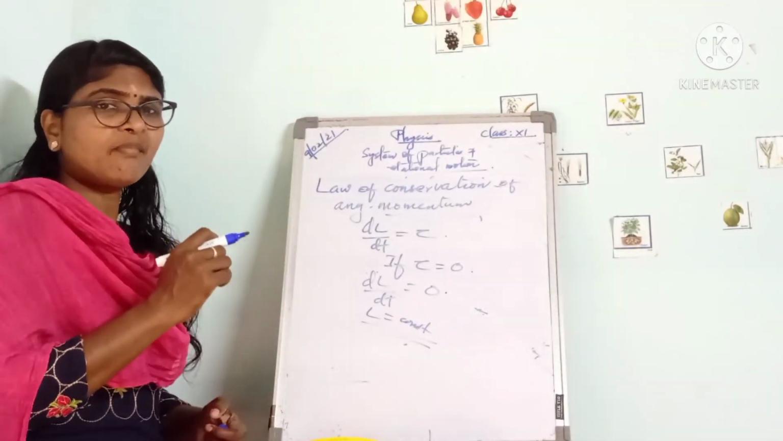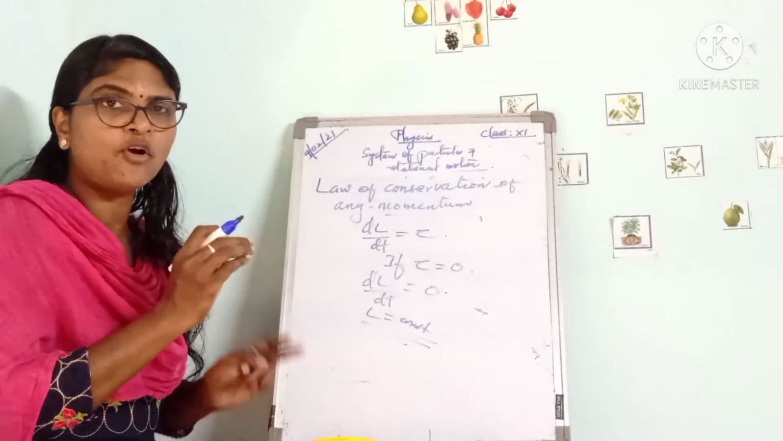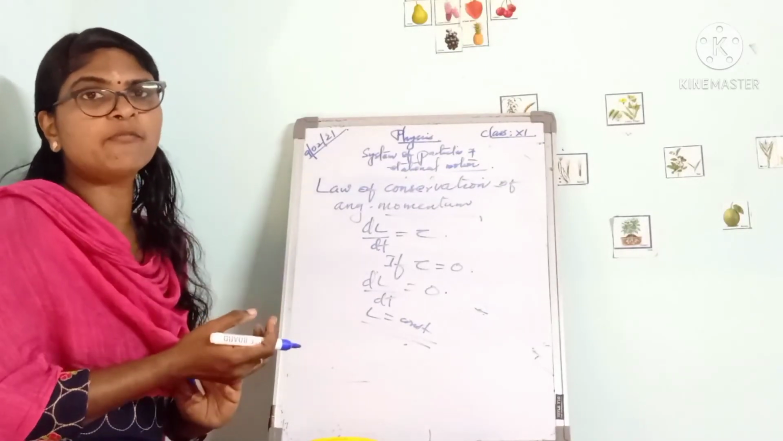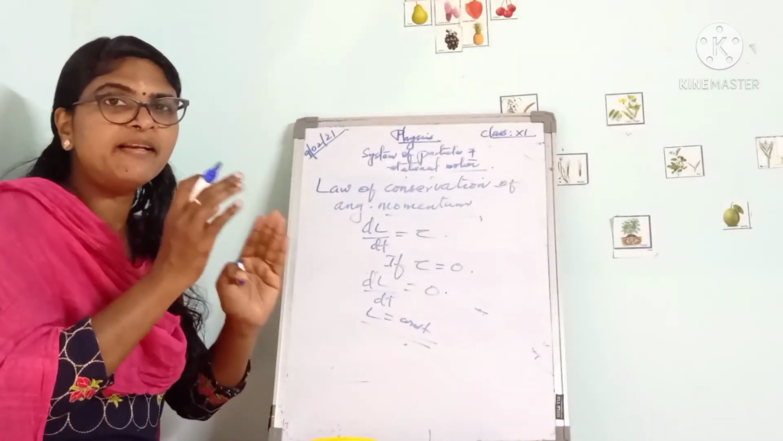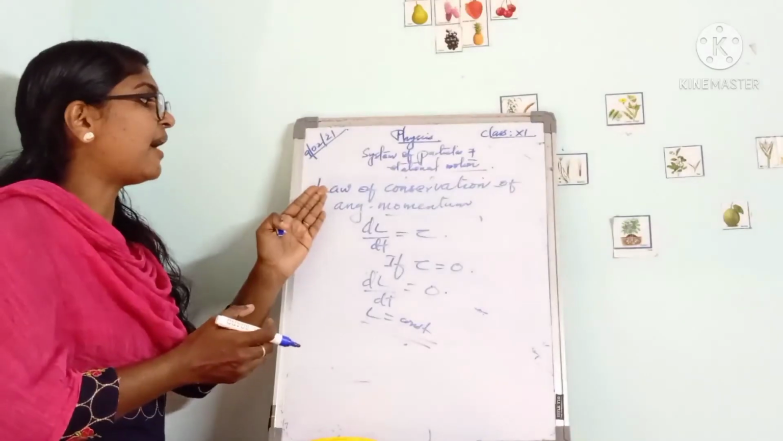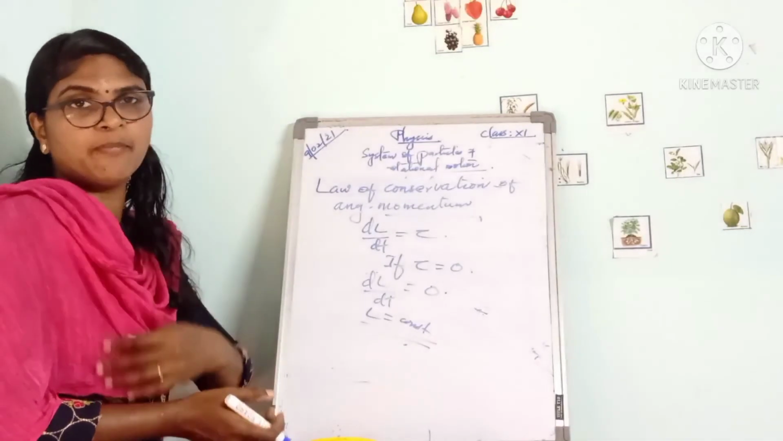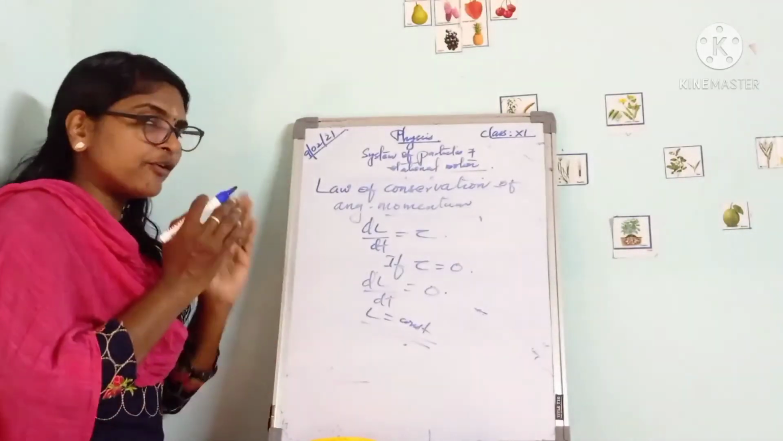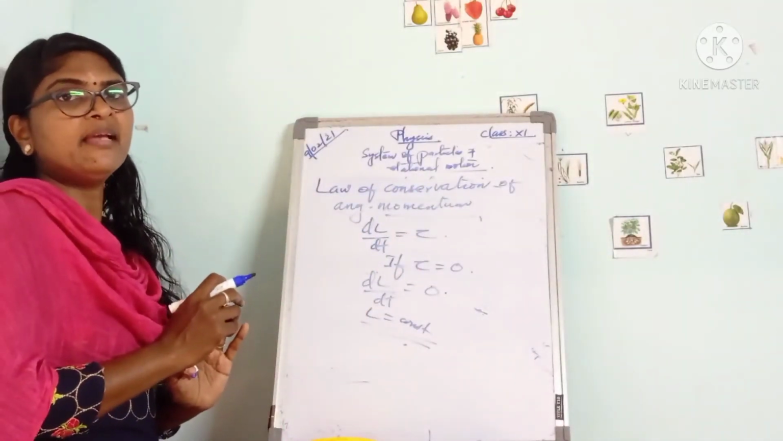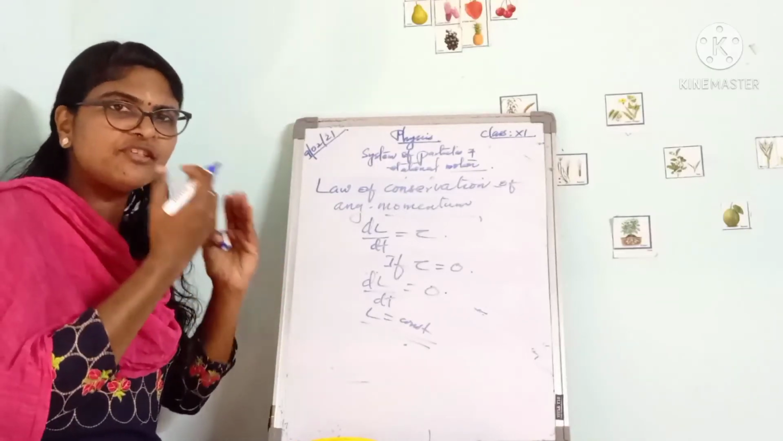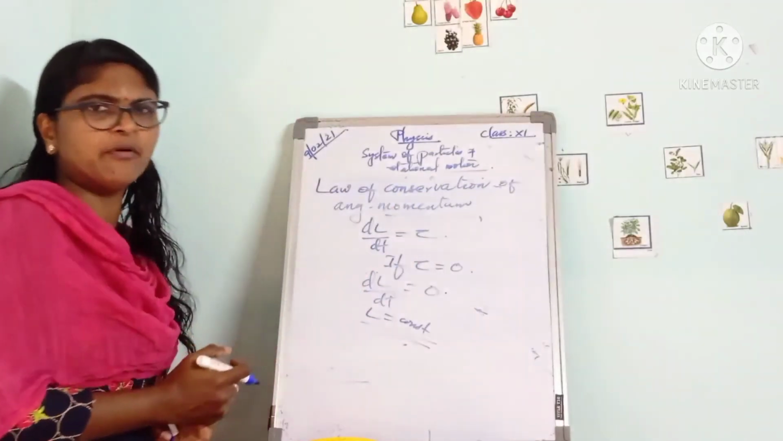In translational motion, we have learned about the law of conservation of linear momentum. That is, if no external force acts on a system of particles, its total linear momentum remains a constant. This is the rotational analog of that. In rotational motion, instead of linear momentum, we talk about angular momentum. So here we have the law of conservation of angular momentum.